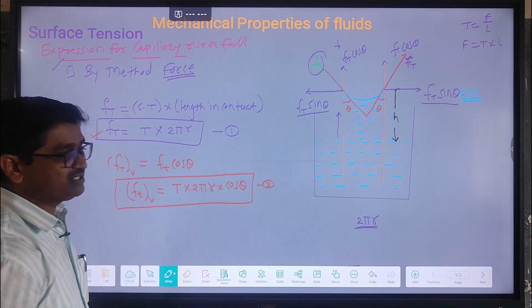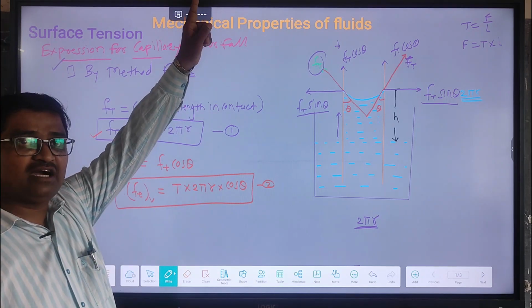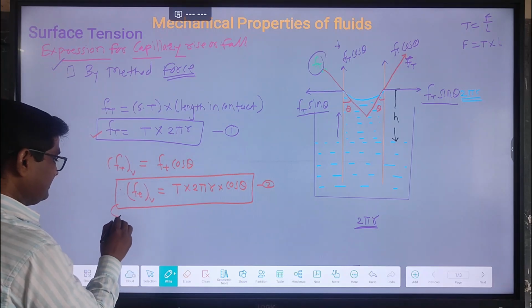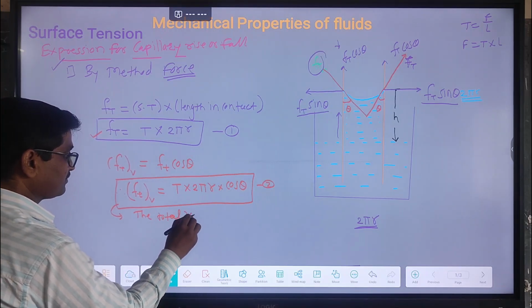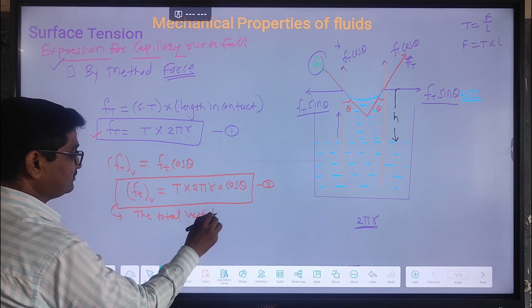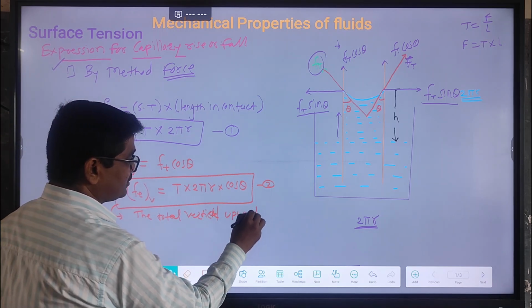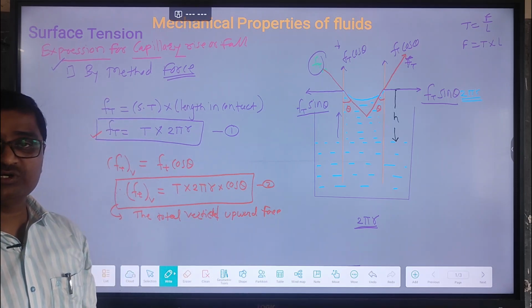This is equation number 2, and it represents the total vertical upward force due to surface tension. This is the expression for the total vertical upward force.